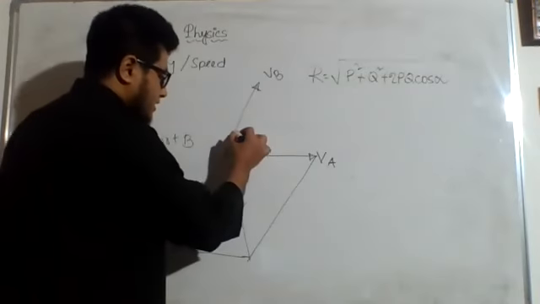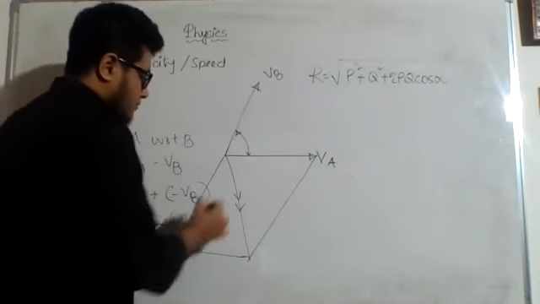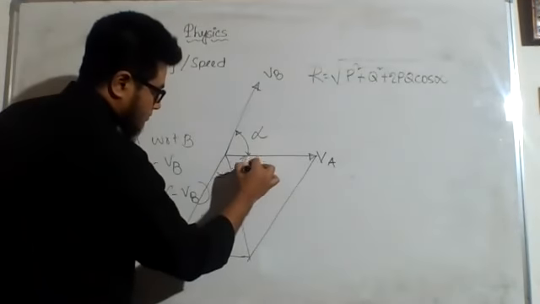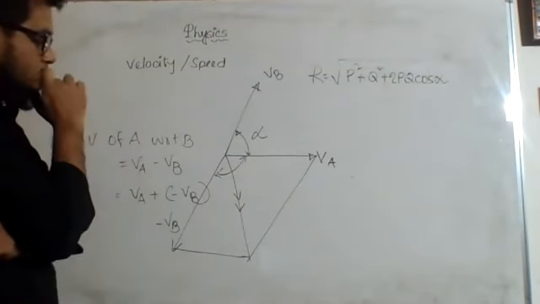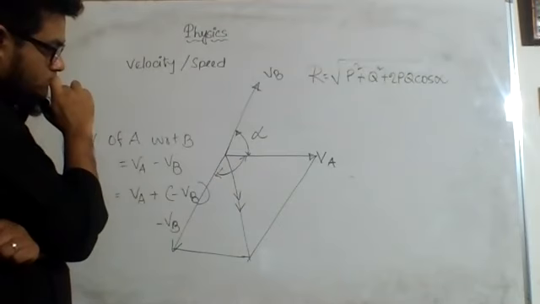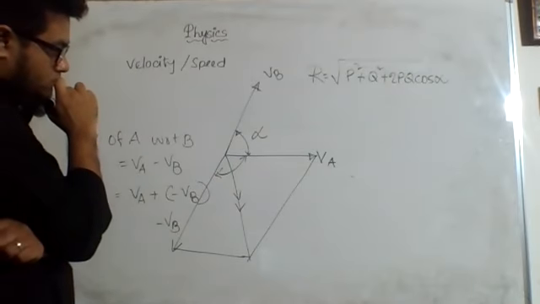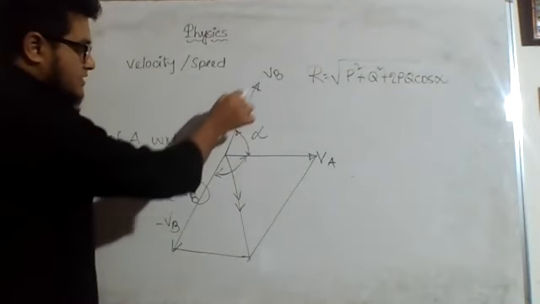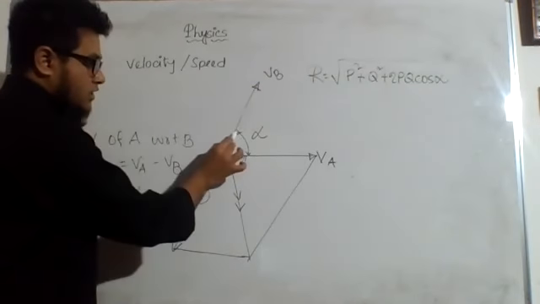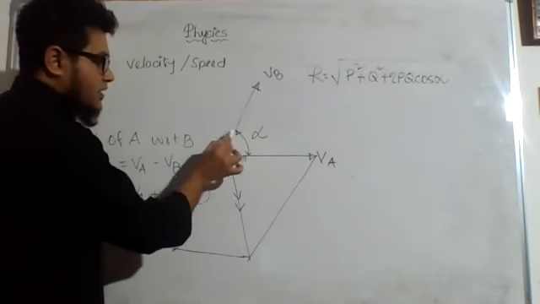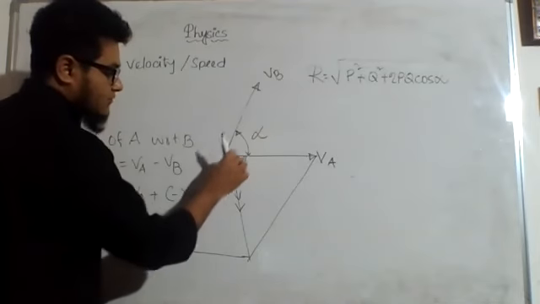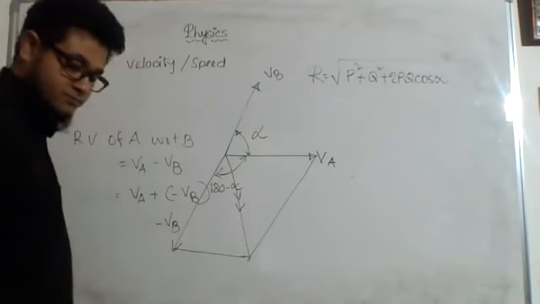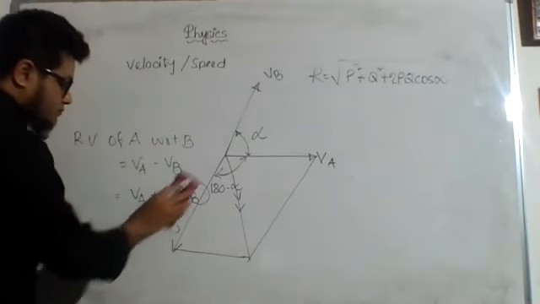So if I consider that this is alpha, what will be the value of this angle? From 180 degree, I will subtract alpha. So it should be 180 minus alpha. Correct or not?